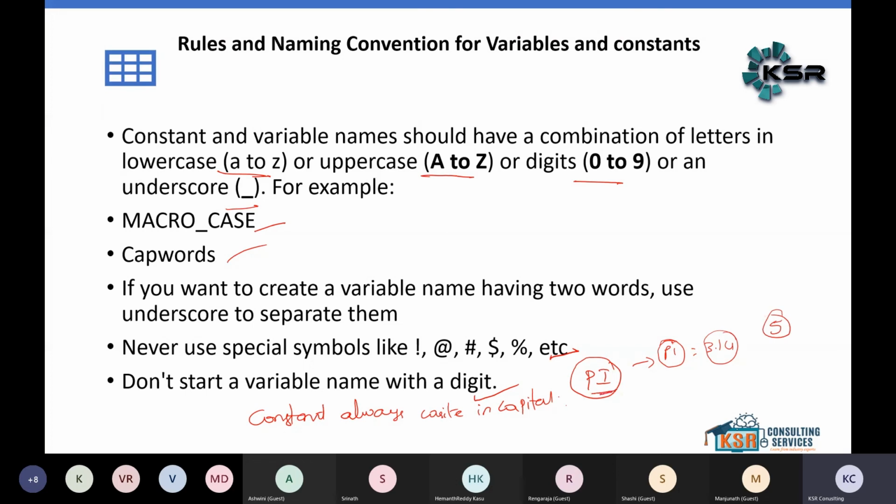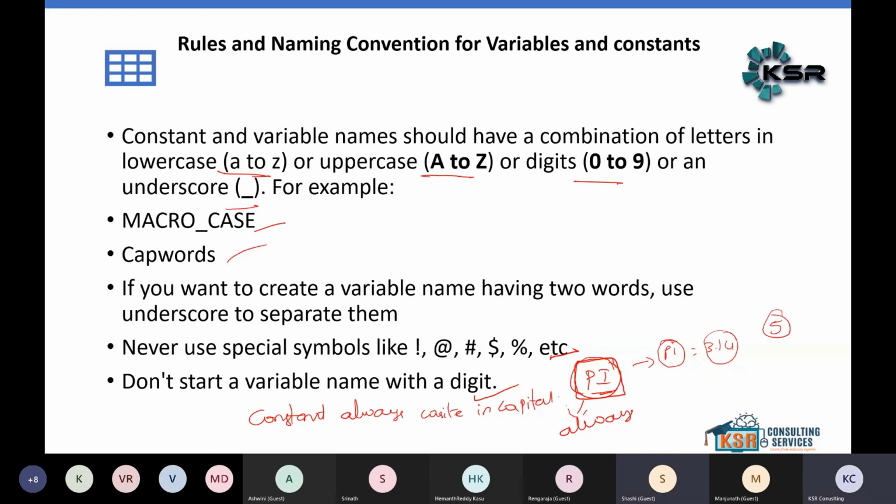If I write it in capital letters, that is the best way to write it. It is not mandatory, but for our convenience, always write constant values in capital letters. Any questions, guys? Any doubt?